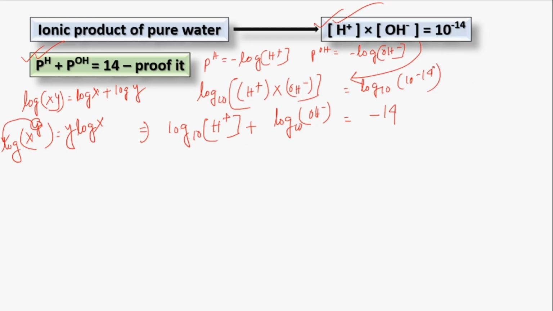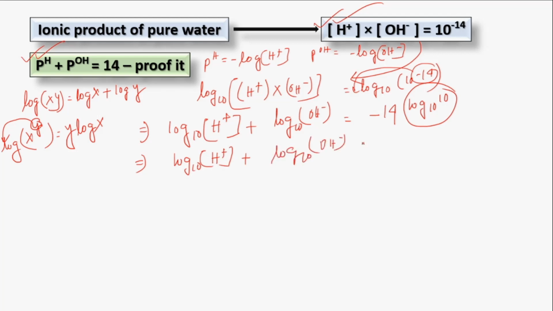So the power minus 14 will come in front of the log, and log 10 base 10 will give 1. So on the next step, we can write that log H plus plus log OH minus equals minus 14, because this value is 1. On the next step, we will multiply by minus on both sides.